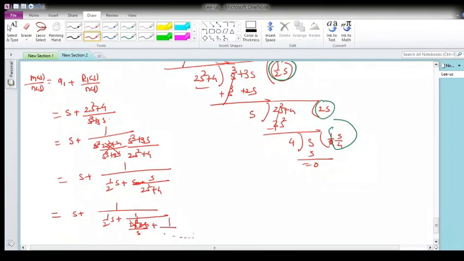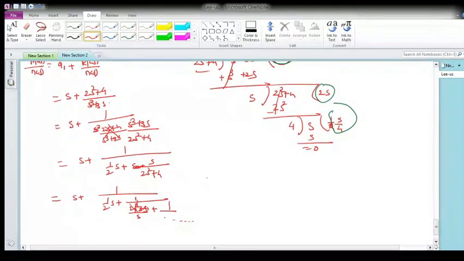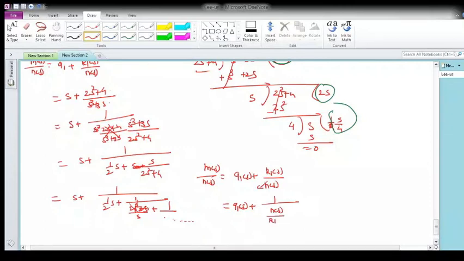So likewise you do till you get 0. Basically, whatever the polynomial m of s upon n of s I have, I will first get the quotient q1 of s and the remainder r1 of s, and n of s will be as it is. Then you invert this to get the continued fraction expansion. So q1 of s, and it will become 1 over n of s upon r1 of s.